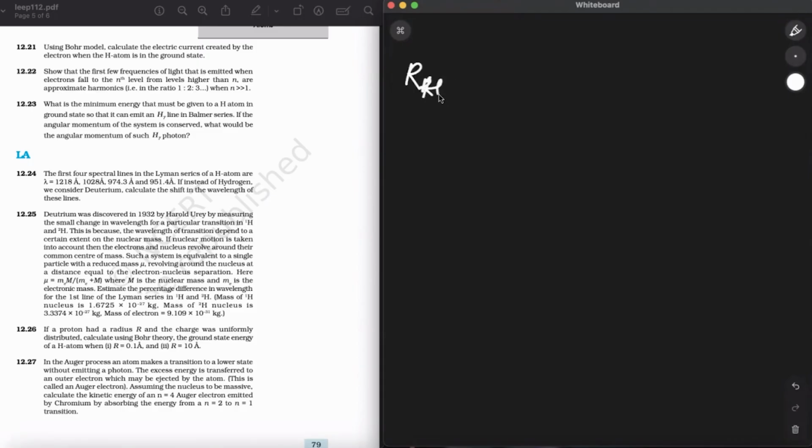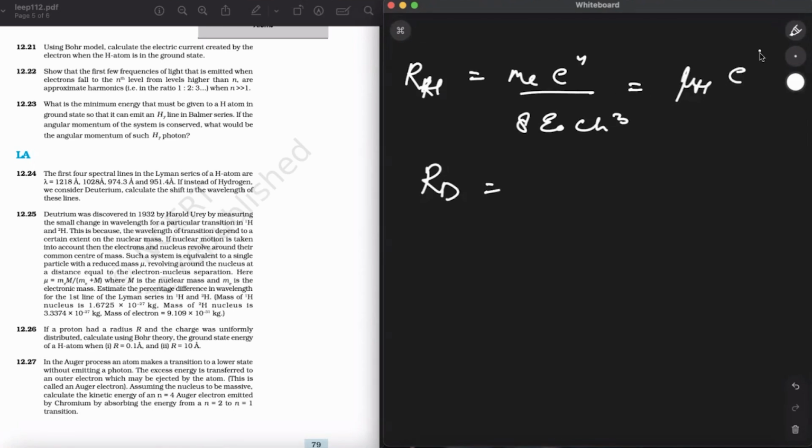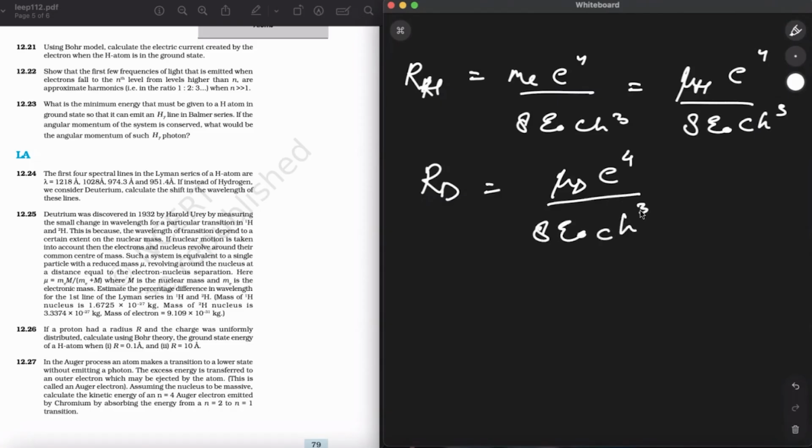hydrogen can be written as m e to the power of 4 over 8 epsilon naught c h cube. Alright. Now, and for the deuterium, I can write as this m electron. I can also introduce the reduced mass mu h over here. This will help you because this is the point where the change will come between the two atoms. So R for deuterium will be reduced mass of deuterium times e to the 4 over 8 epsilon naught c h cube.